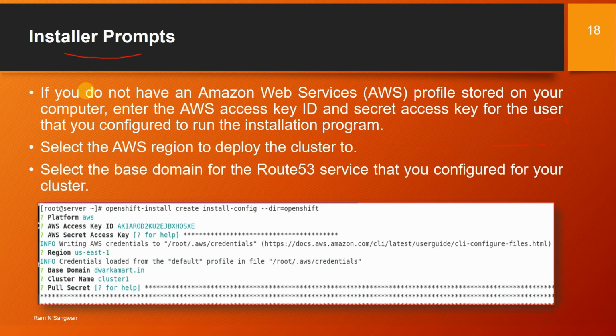Installer prompts. If you do not have the Amazon Web Services profile stored on your computer, enter the AWS access key and the secret access key for your user that you configured to run the installer program. Select the AWS region to deploy the cluster to. Select the base domain for the Route 53 service that you configured for your cluster. I have this access key, and then secret, and then AWS region, my domain which I have on AWS platform configured, dwarkamar.in, which I used for the purpose of this training, and the cluster name.